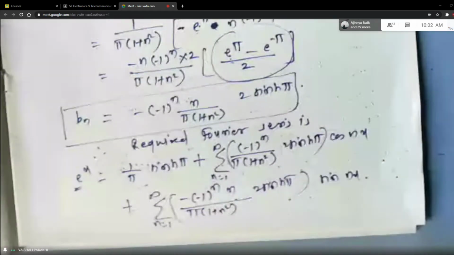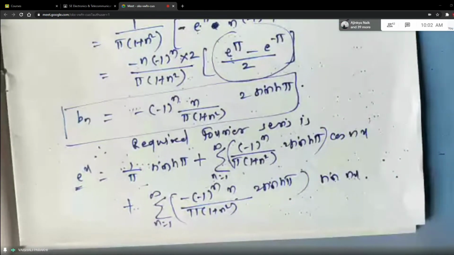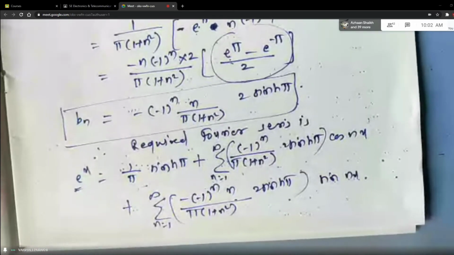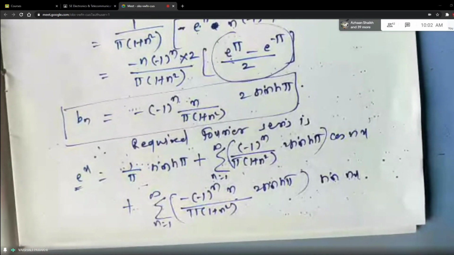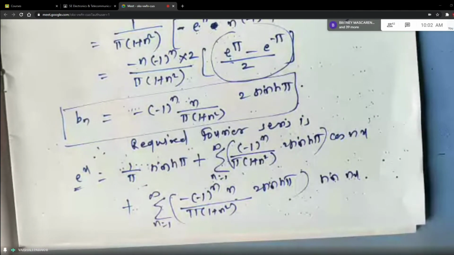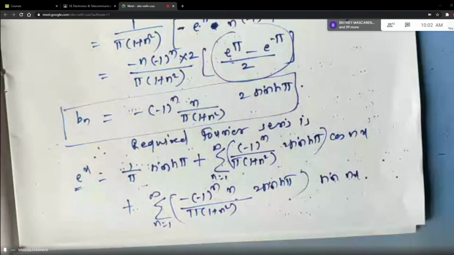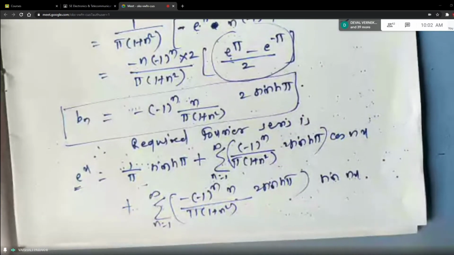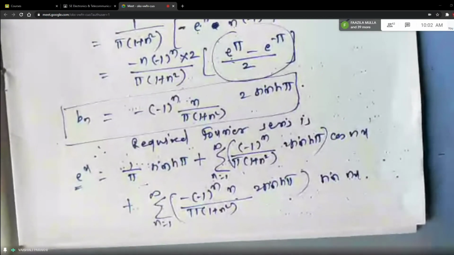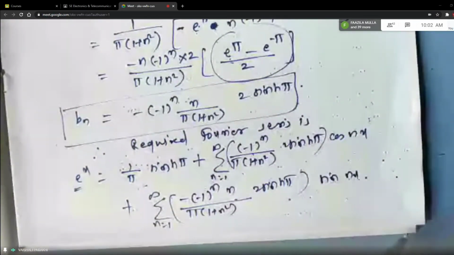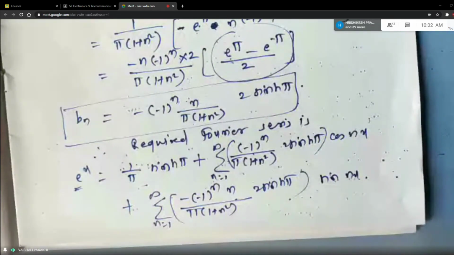Okay. Now if nothing is asked to prove, nothing is asked to deduce further, you need not expand it. You can keep this as it is. At most you can take out the constants which are independent of n. No need to expand. But if it is asked to deduce some series after this, then you need to expand the series. First put n equal to 1, then put n equal to 2, n equal to 3, and then dot dot.